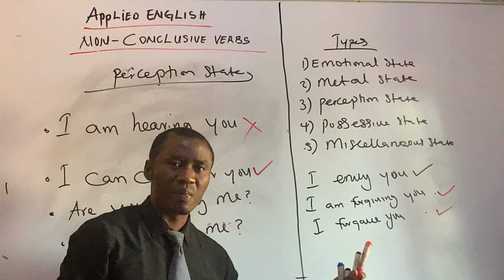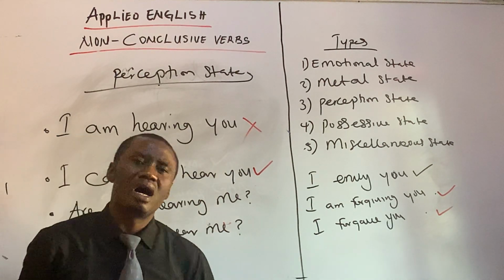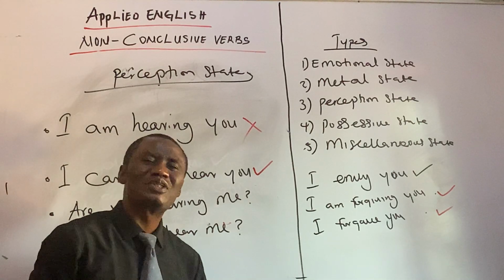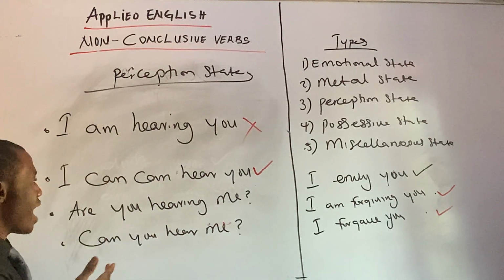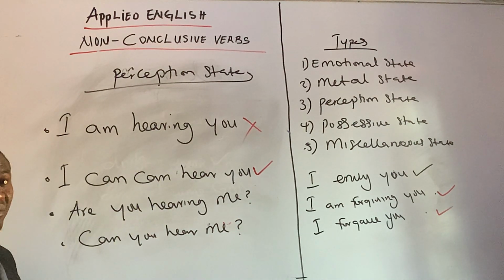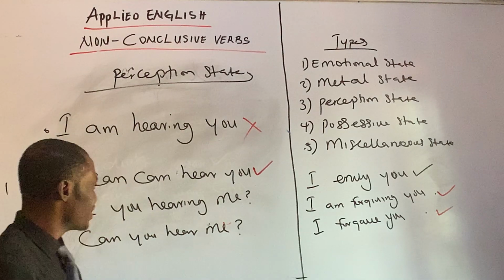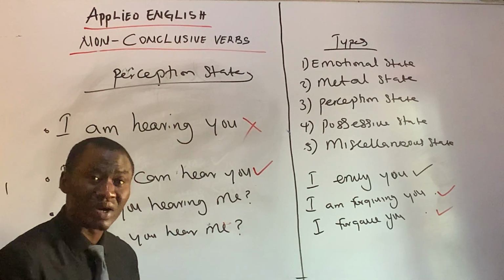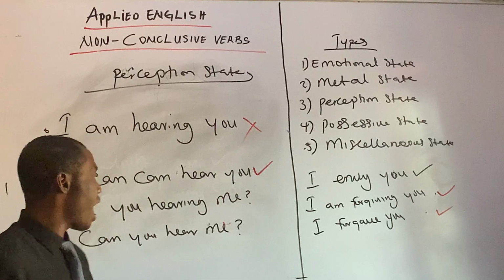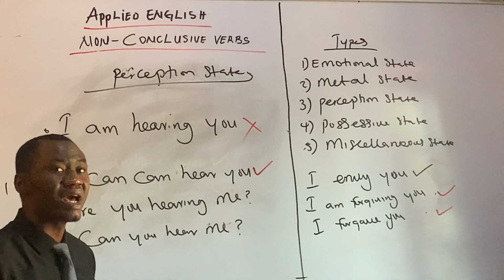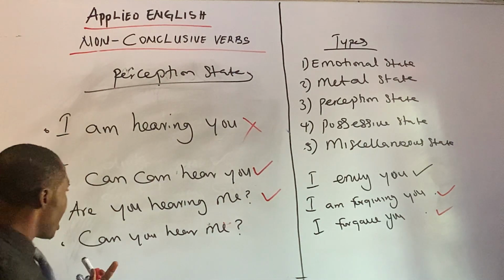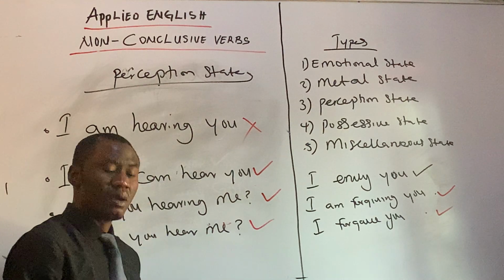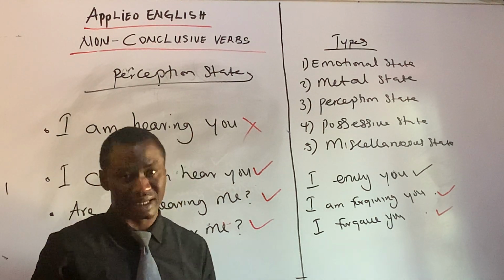All right. Are you hearing me? Can you hear me? Which one is the correct answer? Let me allow you to make a choice. Are you hearing me? Can you hear me? I catch you. You're saying, are you hearing me is not correct. You said in your mind, are you hearing me is not correct. Are you hearing me is correct. Can you hear me is correct. But this depends on context.